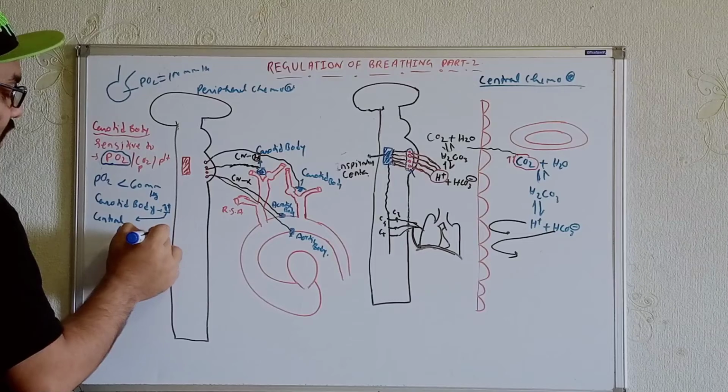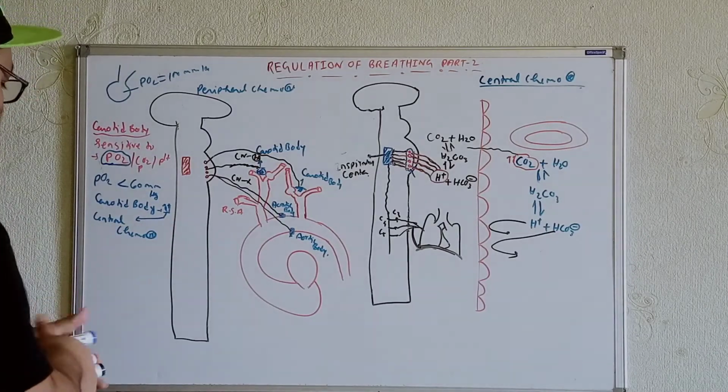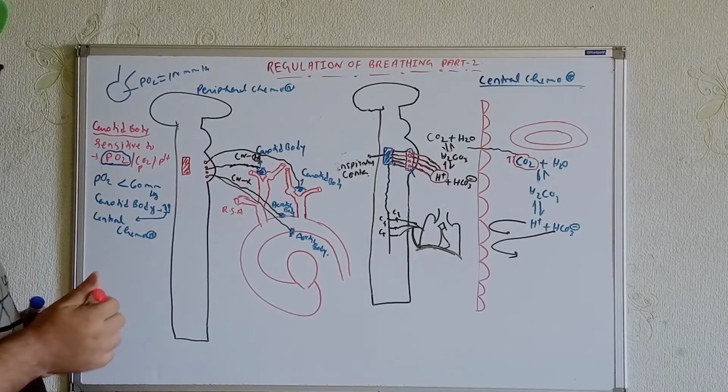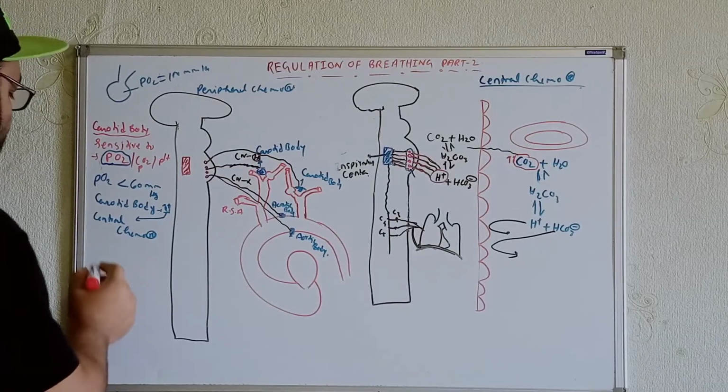Why am I saying so? Try to understand from here. If I just mention the graph, can you remember that word? The oxygen dissociation curve. Okay, for that let's draw over here.